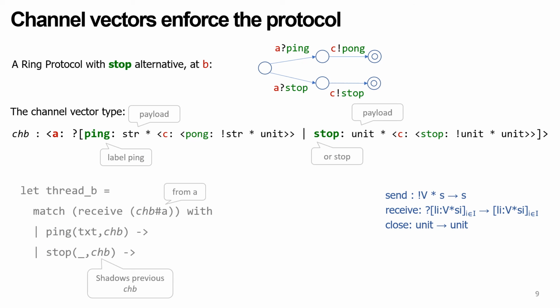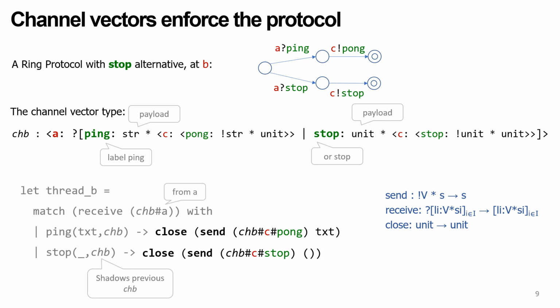In both cases, the next channel CHP is used to send the label to C. For the ping case, the label pong is sent with the payload text, and in the stop case, the label stop is just forwarded to C with the unit payload. In both cases, the session is eventually closed. Note that linear use of channel CHP is mandatory here.